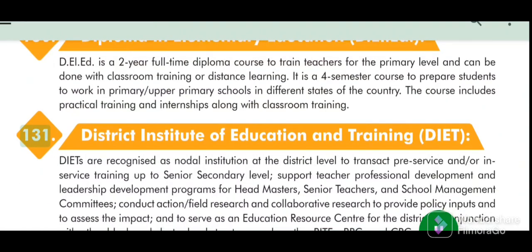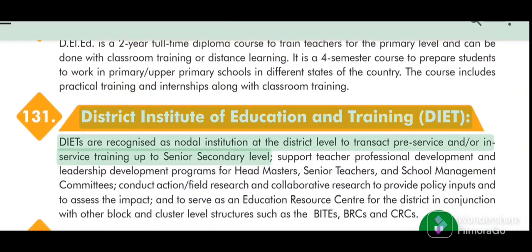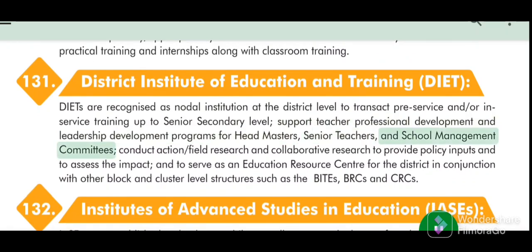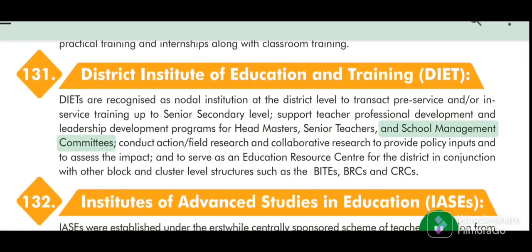131. District Institutes of Education and Training (DIETs) are recognized as nodal institutions at the district level to transact pre-service and/or in-service training up to senior secondary level. Support teacher professional development and leadership development programs for headmasters, senior teachers, and school management committees.